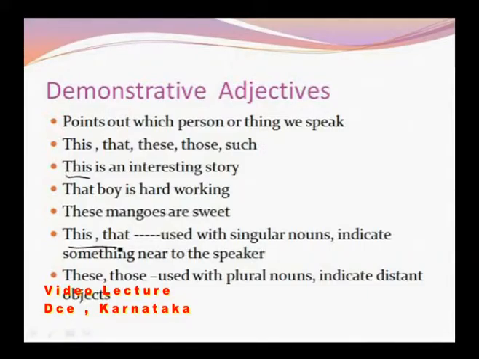Now there is a thin line of demarcation. This and that, used with singular nouns, indicate something near to the speaker. This is an interesting story. That boy is hardworking. These and those, used with plural nouns, indicate something distant. This is the meaning that is implied in the usage of demonstrative adjectives.